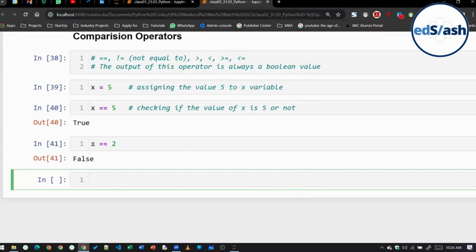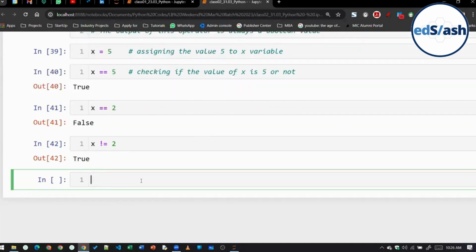Why? Because the value of x is not 2. Now the opposite of this is x not equal to. If I write x not equal to 2, then it will give us true, because that is true that x is not equal to 2.